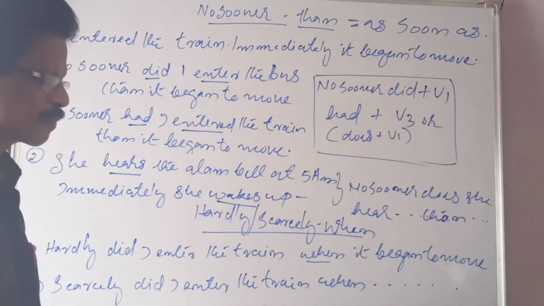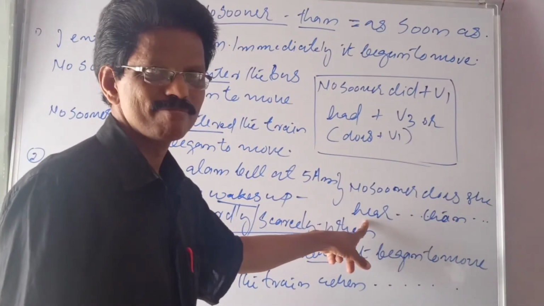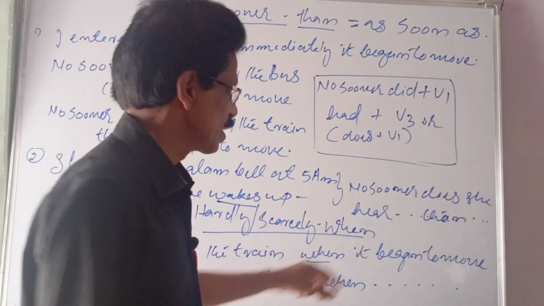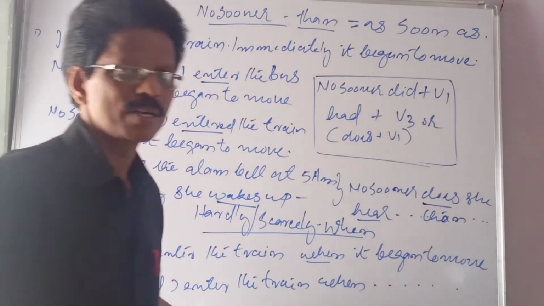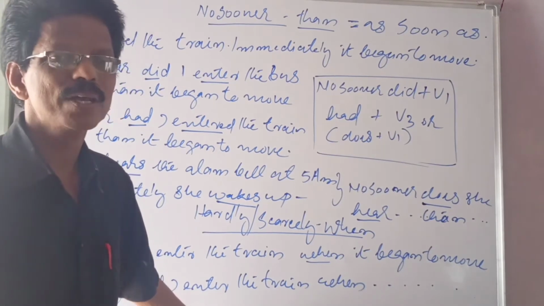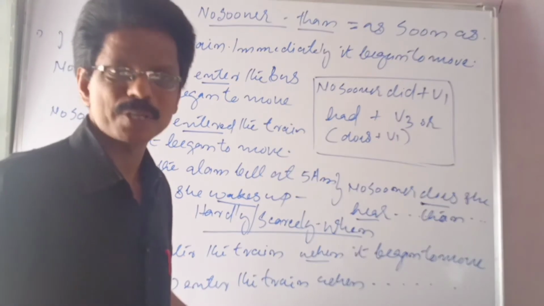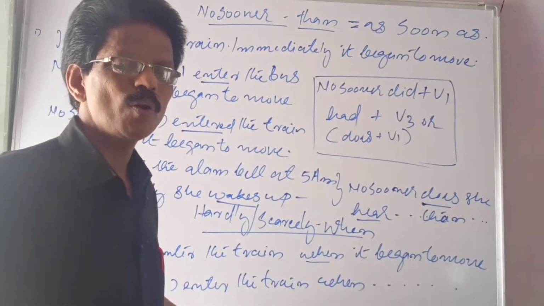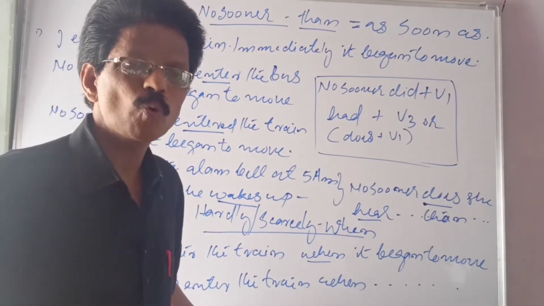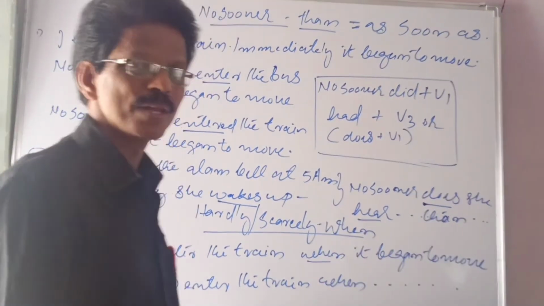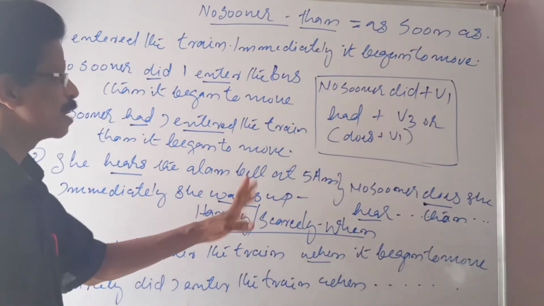So how will you say? No sooner does she hear. Again, does plus V1. See, does she hear the alarm bell than she wakes up. So no sooner can be used with the present also. So did plus V1 or had plus V3, does plus V1 also can be used.